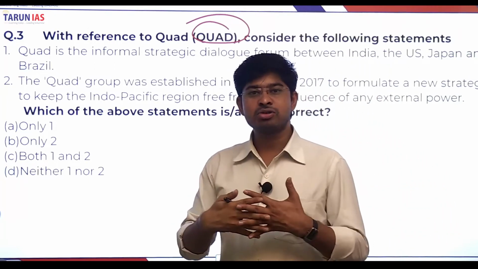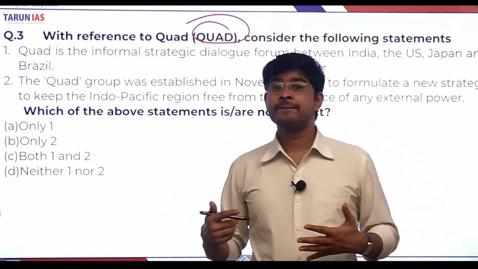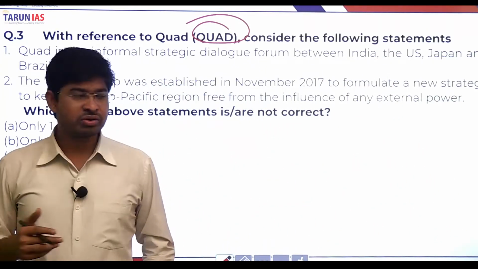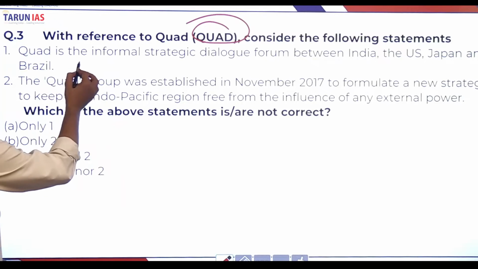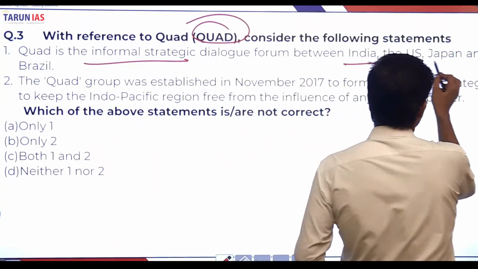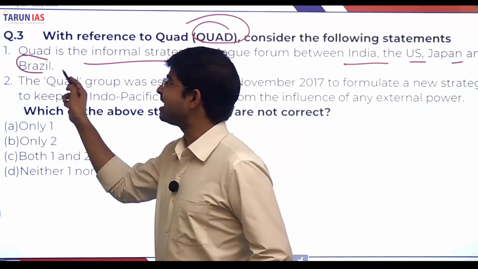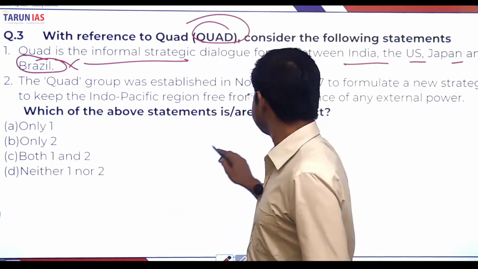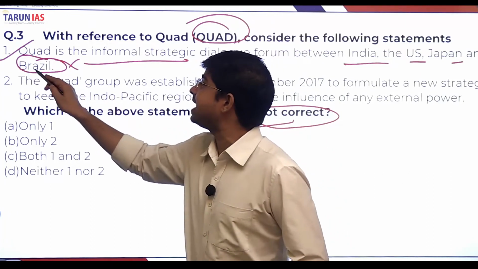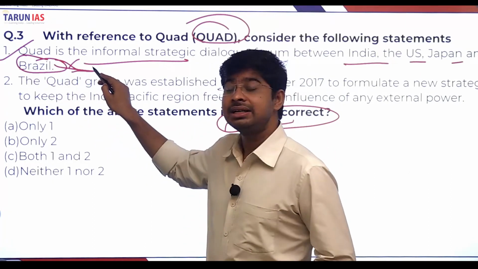And this Quad concept was given by the former Prime Minister of Japan, Shinzo Abe. Right now he is no longer in office. Quad is an informal strategic dialogue forum between India, USA, Japan and Australia, not Brazil. The question asks for the not correct statement, so this statement is the incorrect one, because Brazil is not a member.